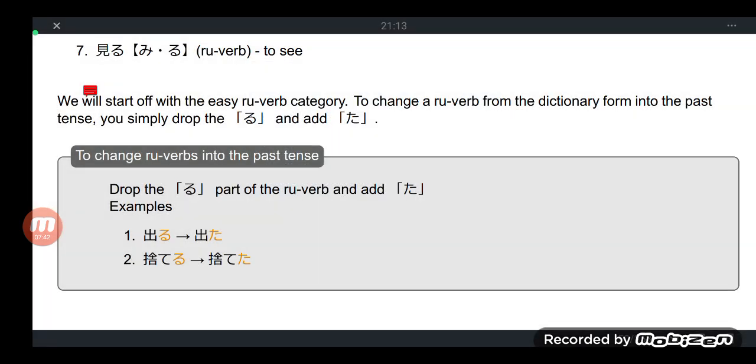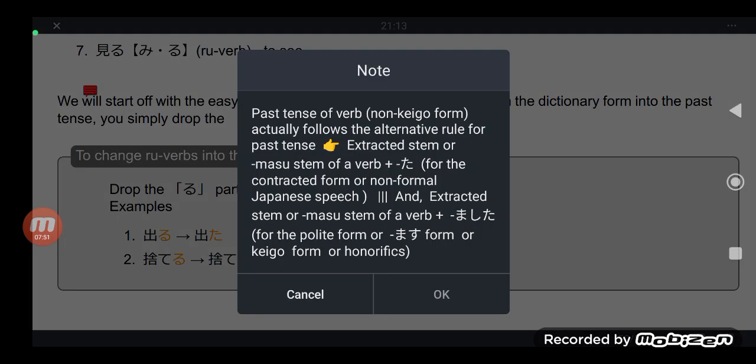The point here is we first learn how to get the mass stem and extracted stem so that we can apply this rule. Again, extracted stem plus ta simply gives you the past tense contracted form for ru verbs, or ichidan verbs.